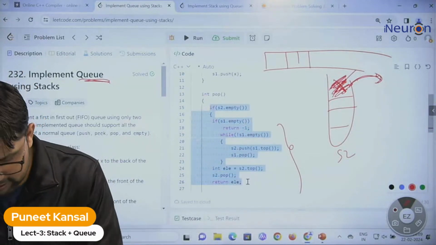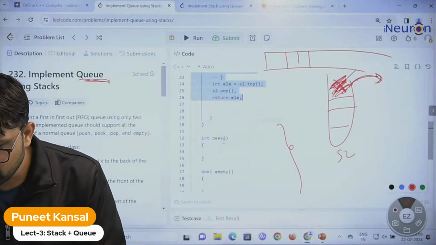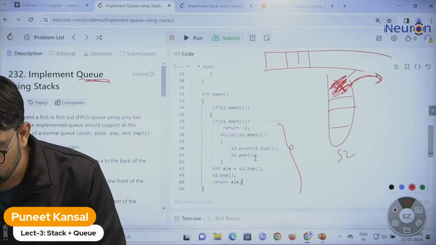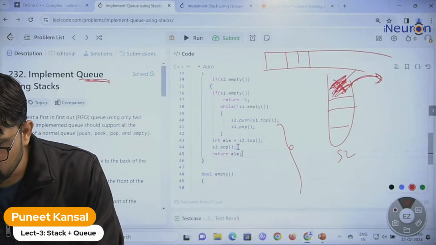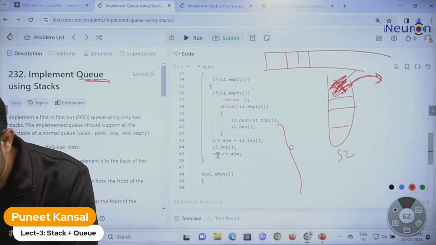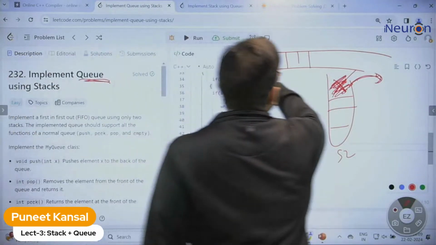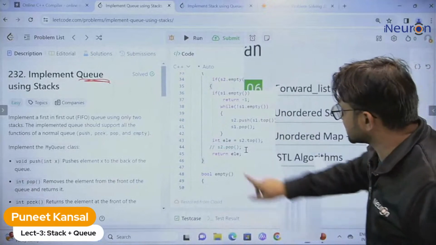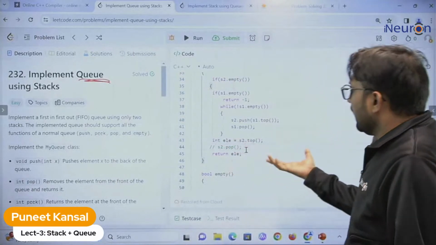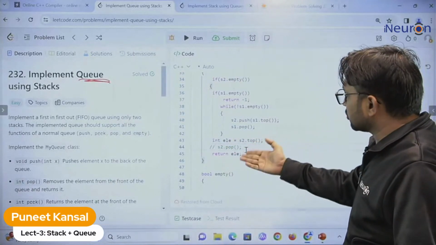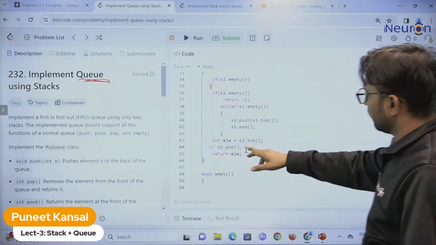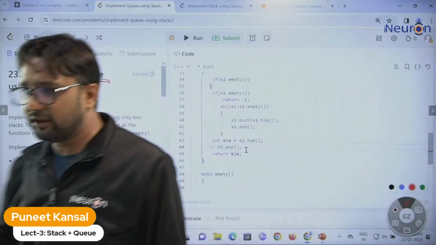So let me copy this code. The same code will work for finding the peek element, but we will not delete the element. So let me remove this pop statement from here, and this is returning the top element. Okay, just remove this statement and this will work fine.